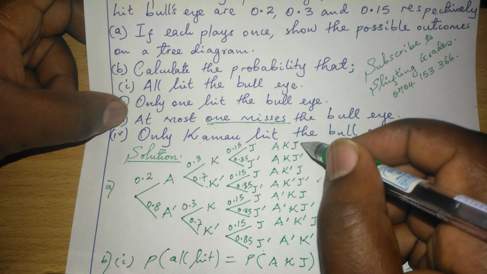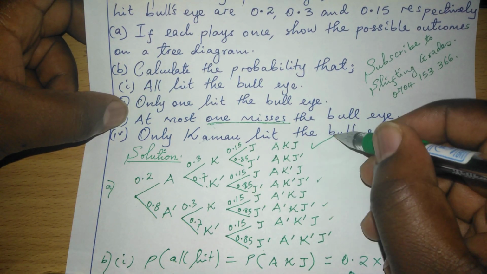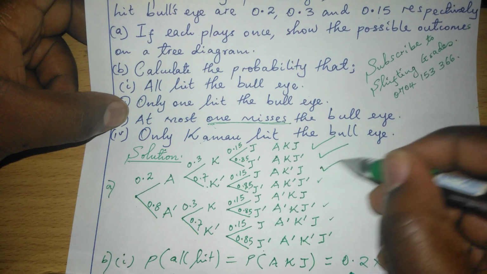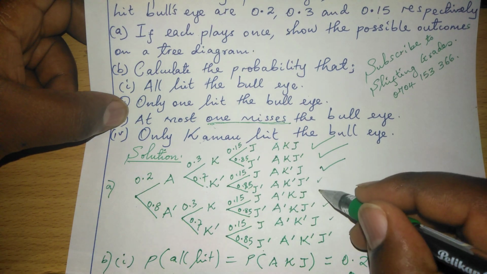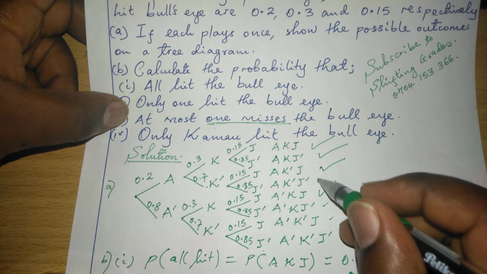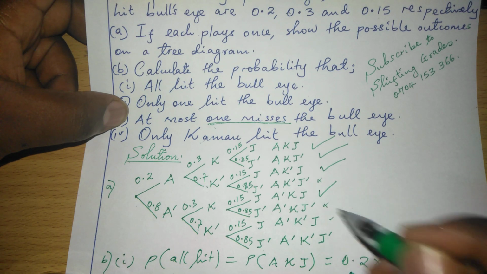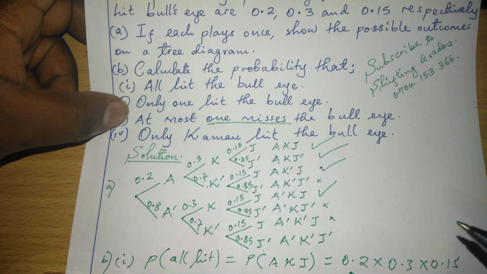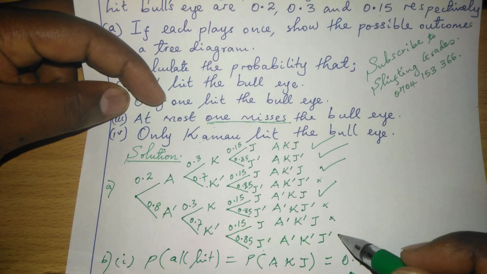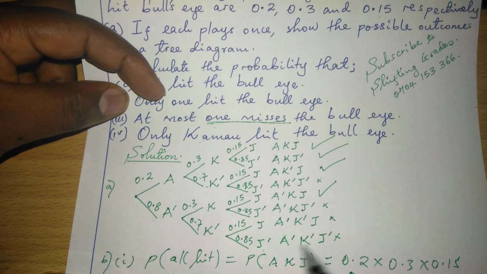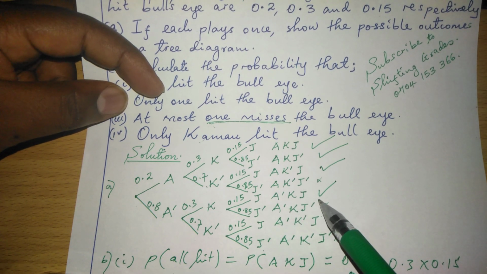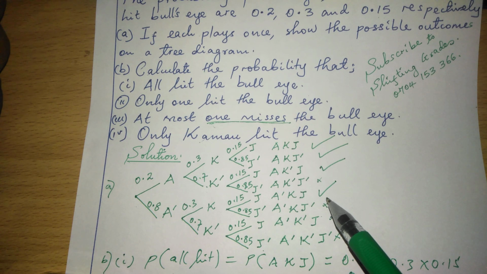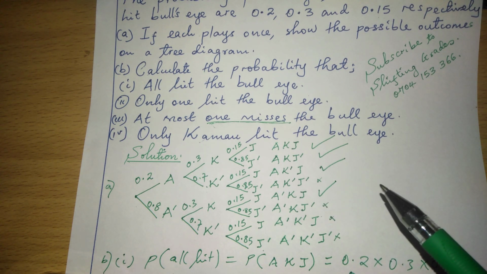So we have this case to be considered. This case. This one has two of them losing. This one is not going to be considered because it has more than one missing. Similar to this one, and similar to this one, because we have more than one person missing. We want at most one person to miss. Therefore, where we have more than one person missing, we eliminate.